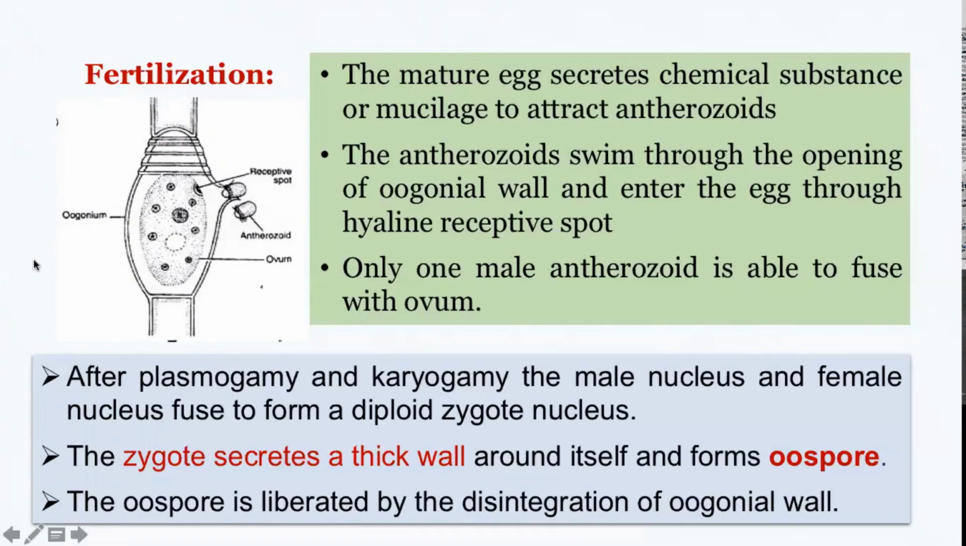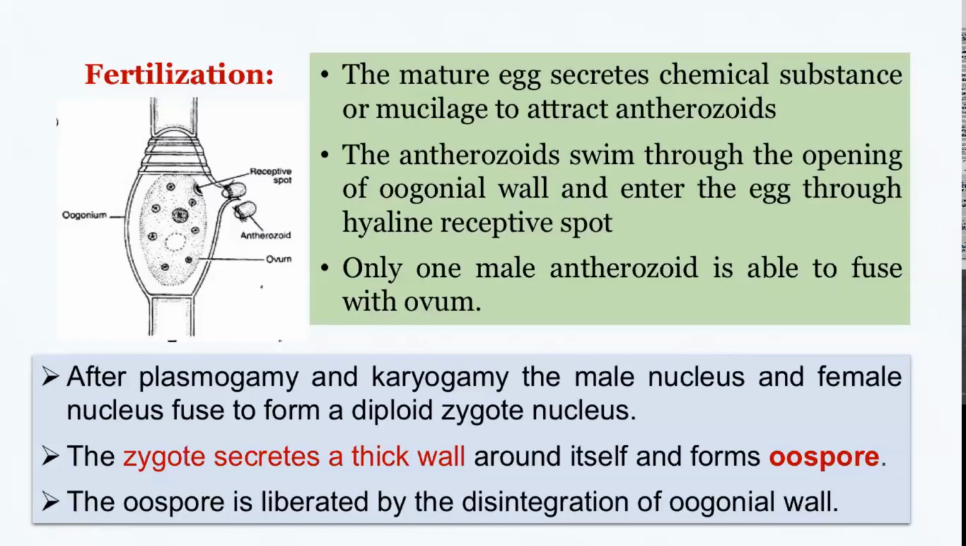And once one of the antherozoids has entered, this opening will be closed by some mucilaginous substance that will thicken. The zygote will start secreting a thick wall around itself so that no more antherozoids can enter or fuse. Soon plasmogamy and karyogamy take place, that is, fusion of the protoplasm as well as the nuclei, and it will result in the formation of a diploid zygote.